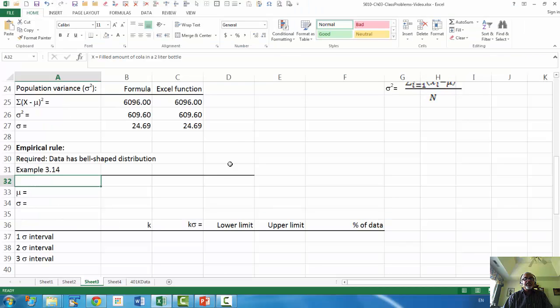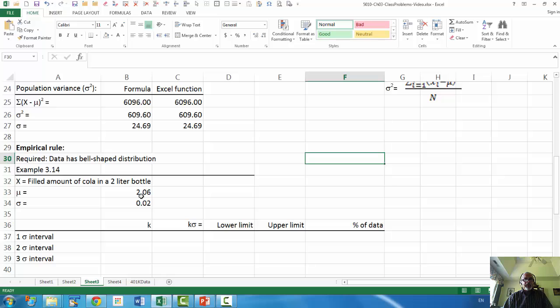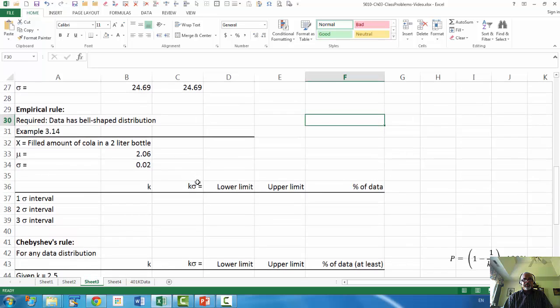Okay, let's first define what X is. X is the fill weight, the amount of cola in a 2-liter bottle, and we are given the values of mu and sigma. Mu is 2.06 liters, sigma is 0.02 liters. Now, when we use the empirical rule, it is 1, 2 or 3 standard deviations.